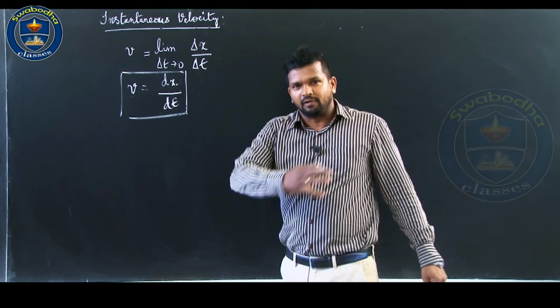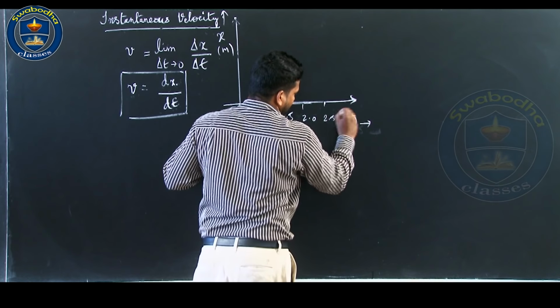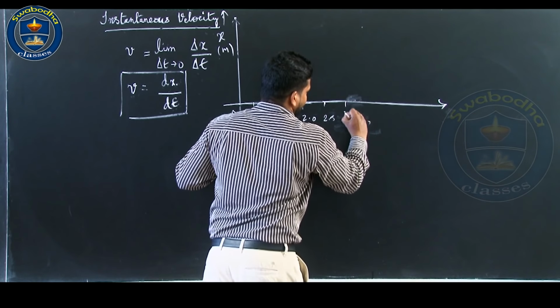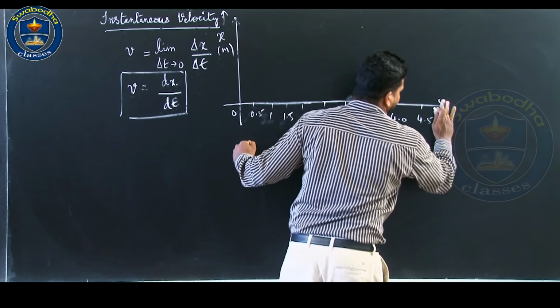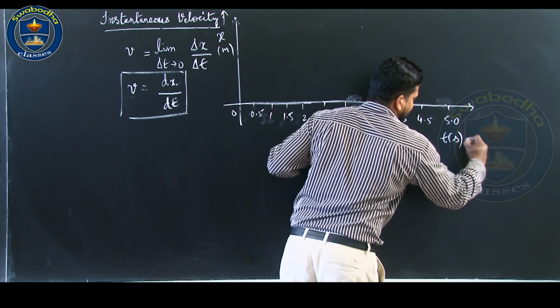So, the car picks up its speed till 10 seconds. So, this is 0.5, this is 1, this is 1.5, this is 2, this is 2.5, this is 3 seconds, 3.5, 4, 4.5, 5 seconds.